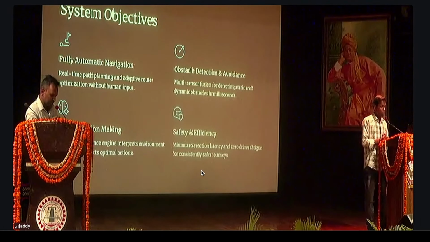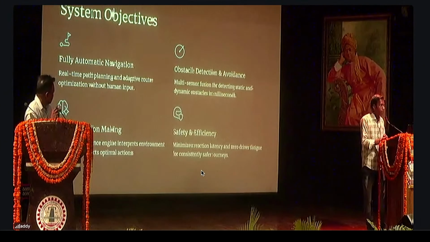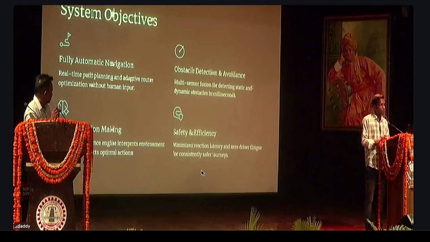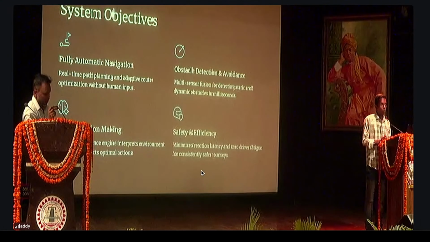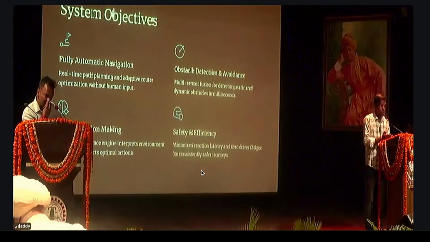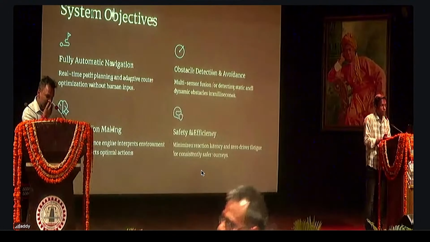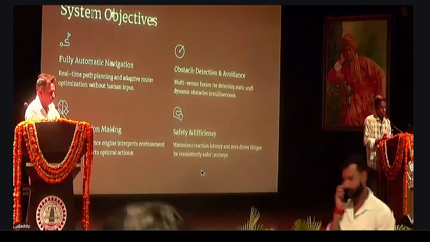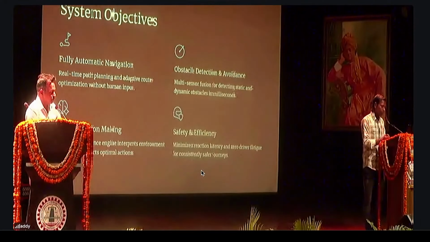The fourth objective is safety and efficiency. As all the features are interlinked, all of them contribute to the fourth objective, which is safety and efficiency. If all the features work in a coordinated manner, it would increase the safety and the efficiency also.